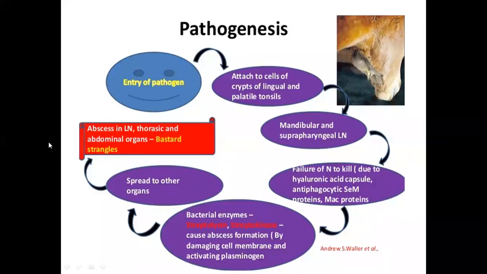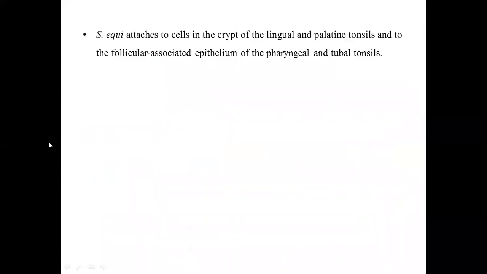So to understand this pathogenesis, I will take another slide. What I have said is that this bacteria attaches with the lingual and palatine tonsils.